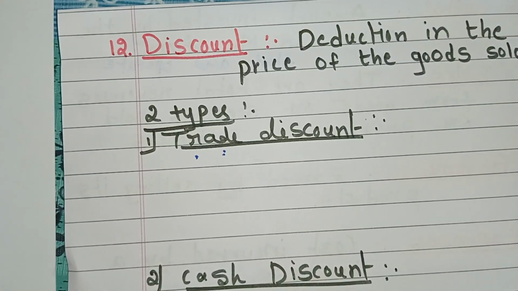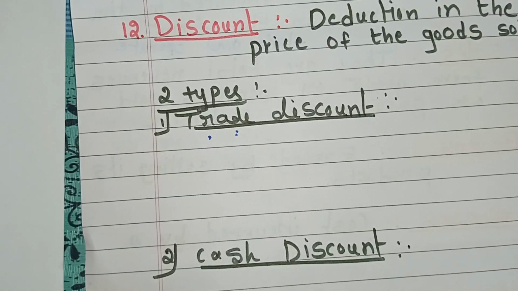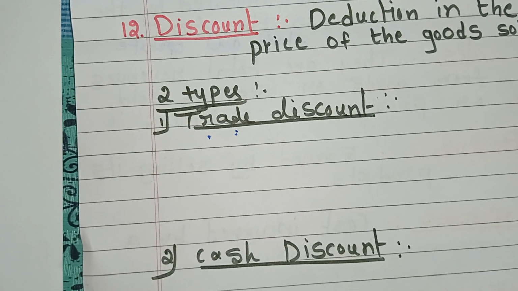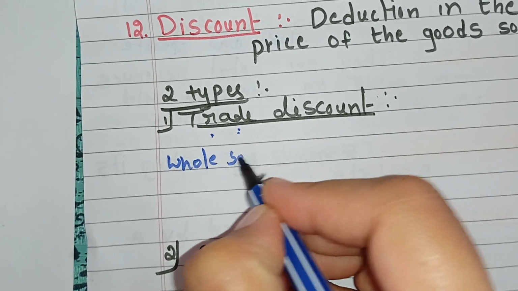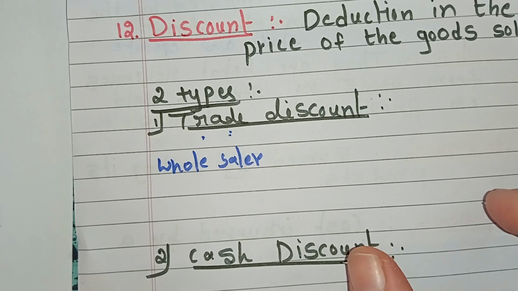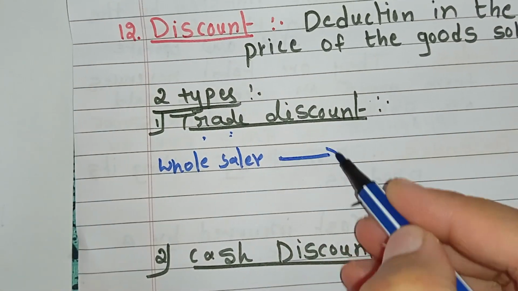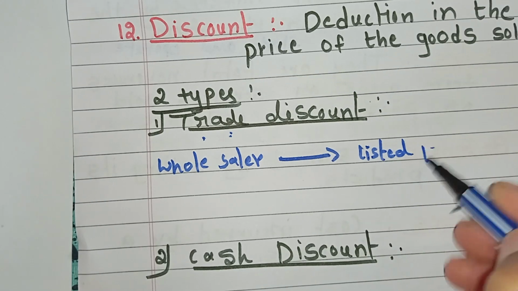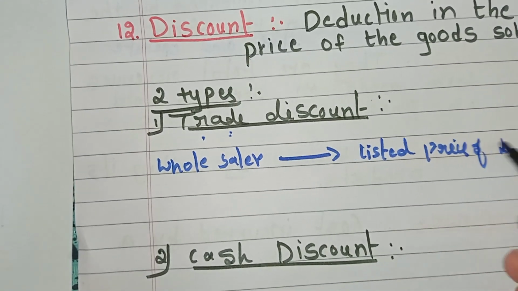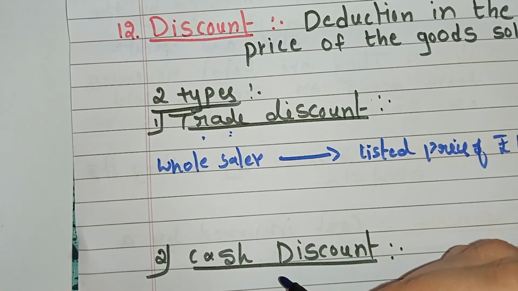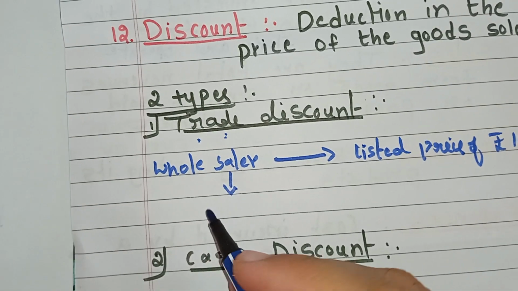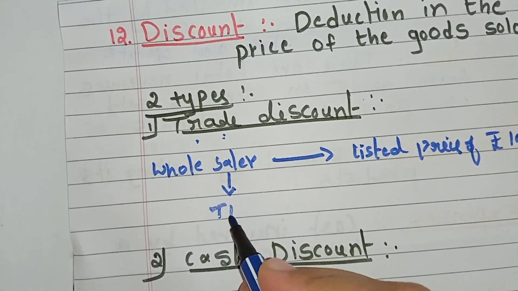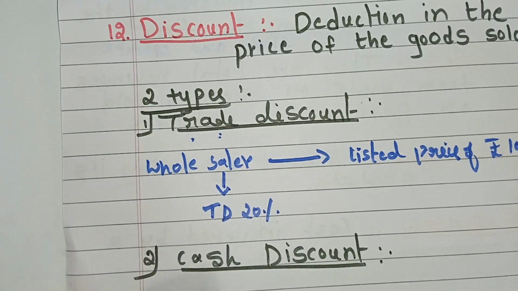Here I will take the example of a wholesaler. A wholesaler sells a product with a listed price of rupees 1000, and they offer a trade discount of 20%. Okay.